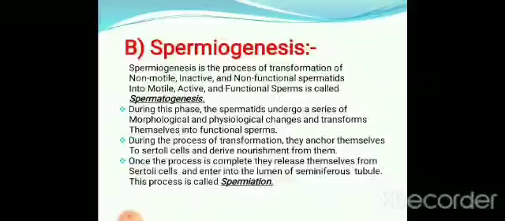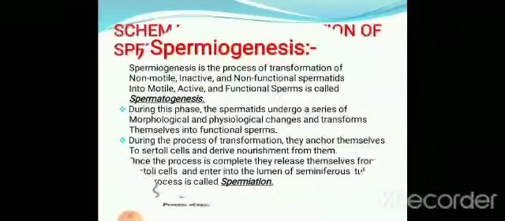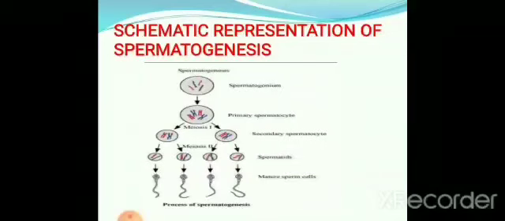So this is about the spermatogenesis process. In the last slide we have already seen the schematic representation. Once again you can see that up to spermatids, 4 haploid spermatids are there, and they are non-functional, inactive and non-motile.